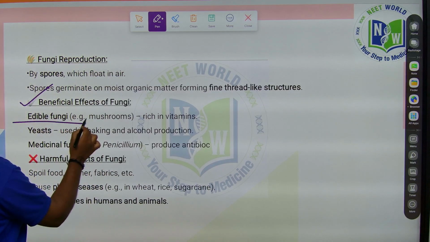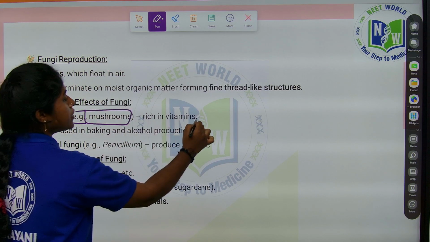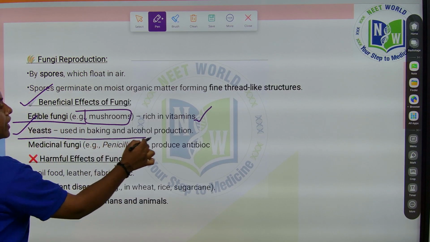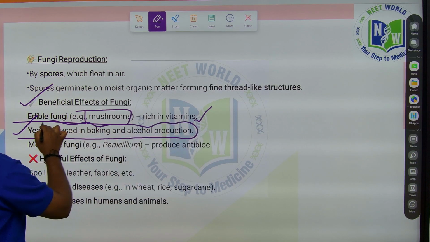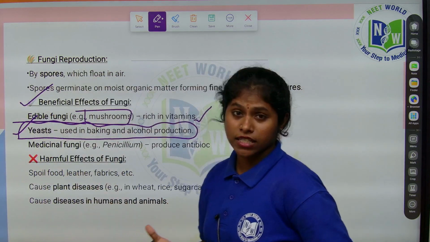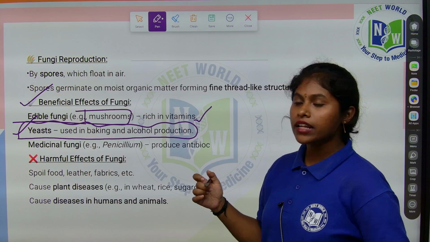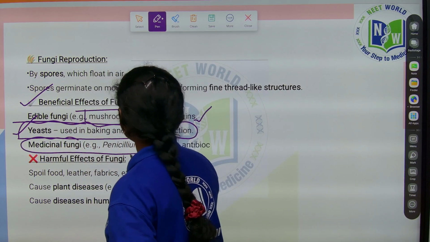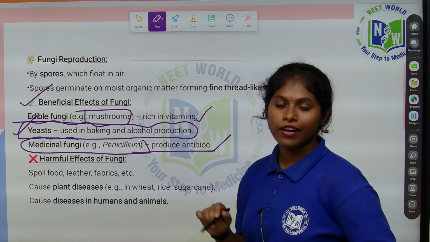So what are the beneficial effects of fungi? Edible fungi, which means mushrooms, are rich in vitamins. We can eat them. Yeast is used in baking bread and alcohol production. The soft sponginess of cakes and breads comes from the yeast, right? Among medicinal fungi, the antibiotic penicillin is produced by a fungus.